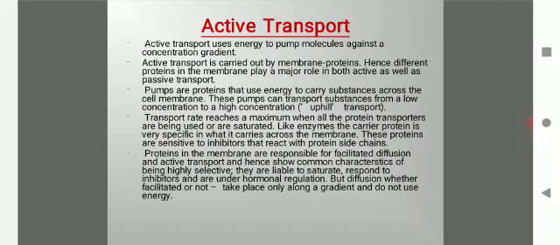So active transport is nothing but the movement of molecules across a concentration gradient with the help of metabolic energy, that is, ATP is required. You can define it as movement of molecules from a region of lower concentration to a region of higher concentration, because it is against the concentration gradient and it requires energy.